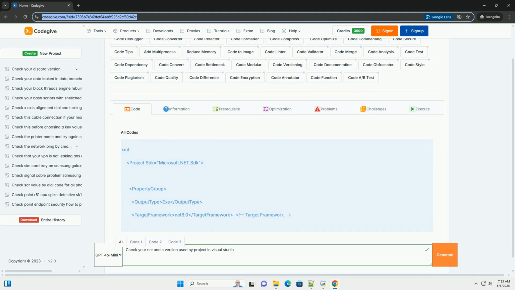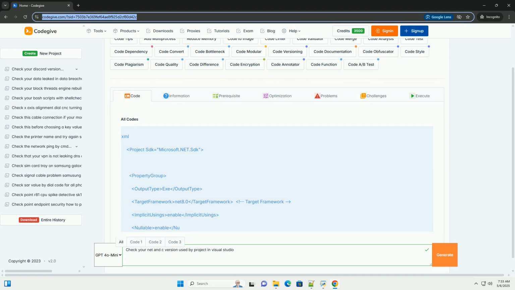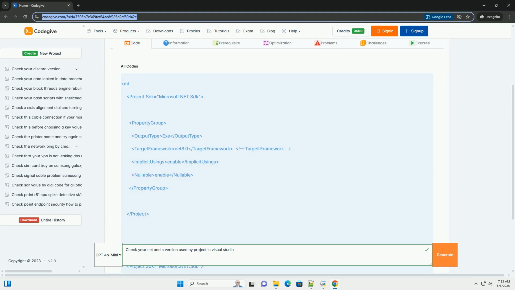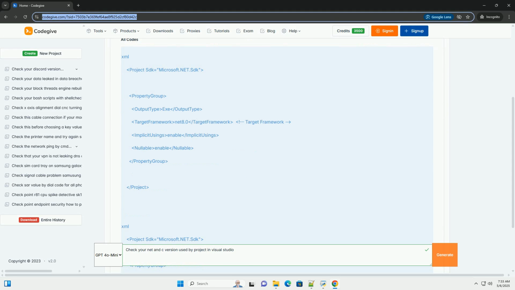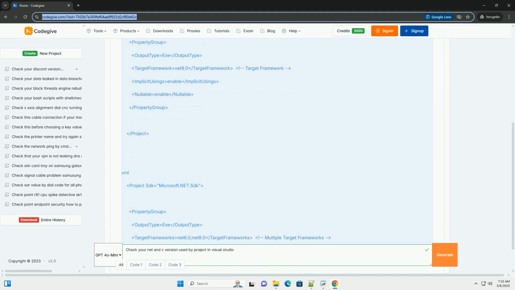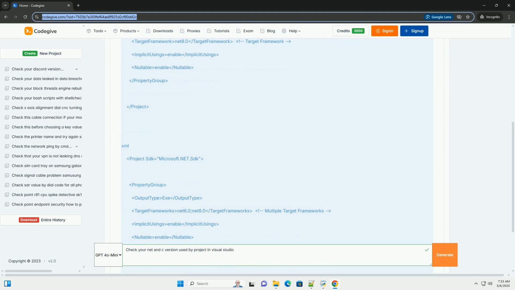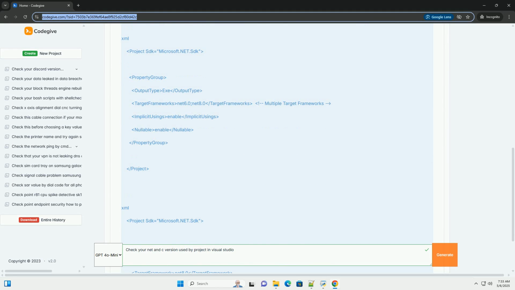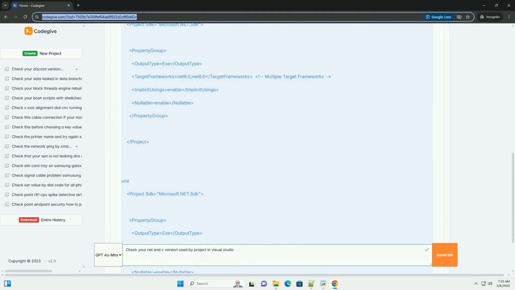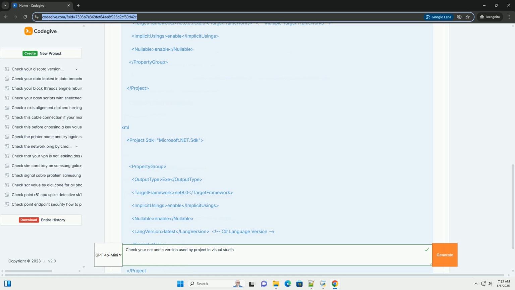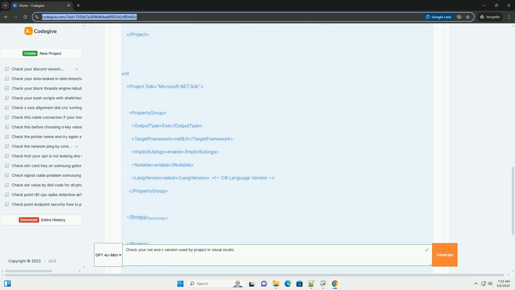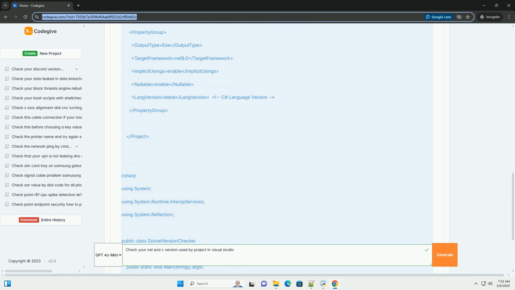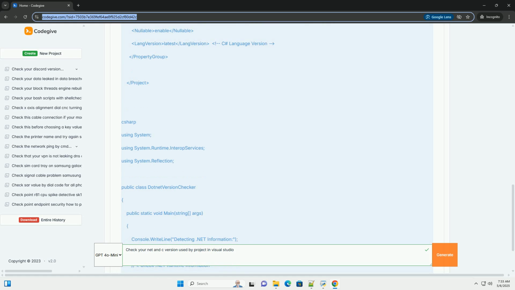OK, let's dive into how to check the .NET Framework version, and .NET Core/.NET 5+/6+, and the C# language version used by your Visual Studio project. This is essential for ensuring compatibility, troubleshooting issues, and leveraging the latest language features. Understanding the landscape: .NET Framework versus .NET Core/.NET 5+/6+ and C# versions.